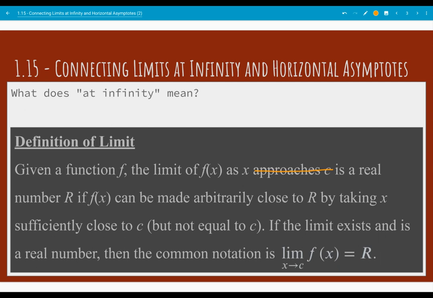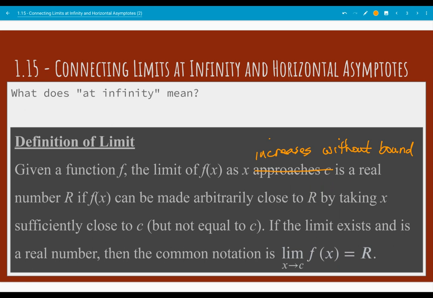We're going to look at what happens as x increases without bound. So this phrase without bound is the idea of infinity, where x is just getting really big. What happens when we plug bigger and bigger and bigger numbers in for x?